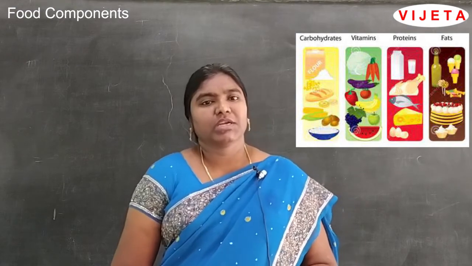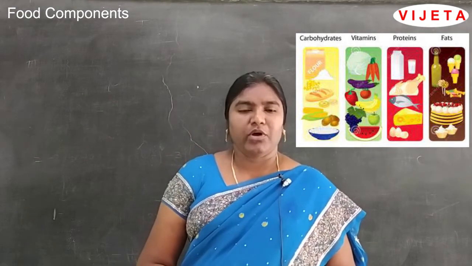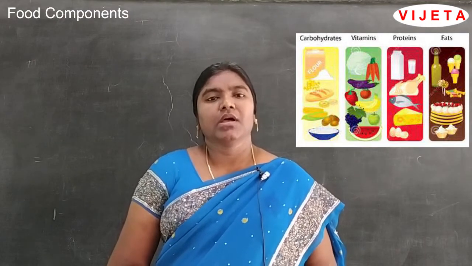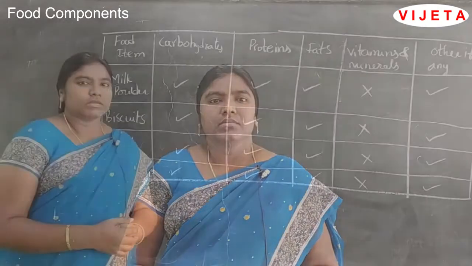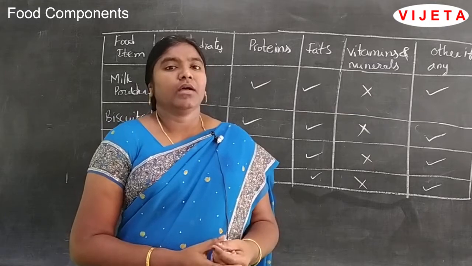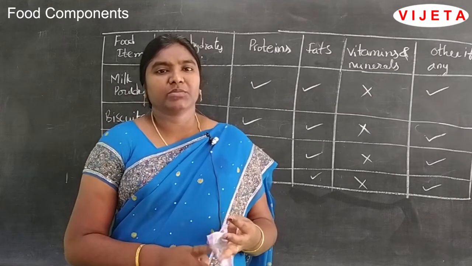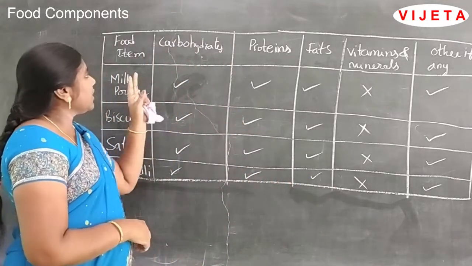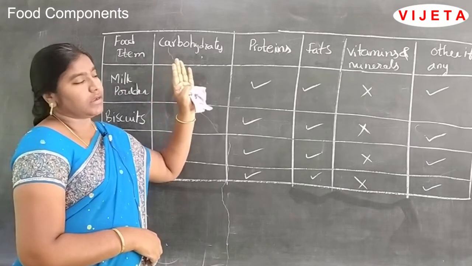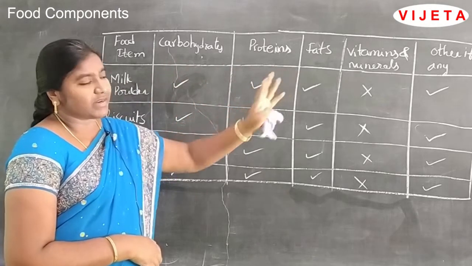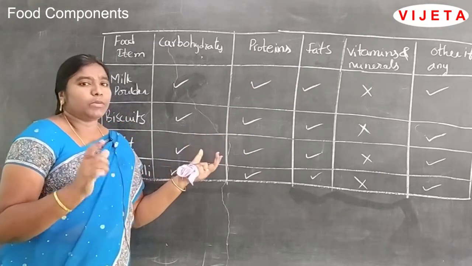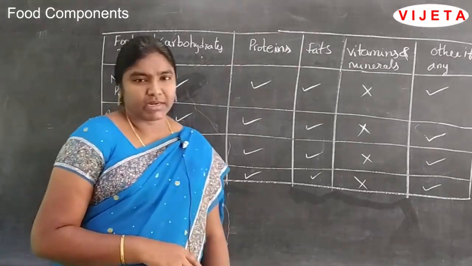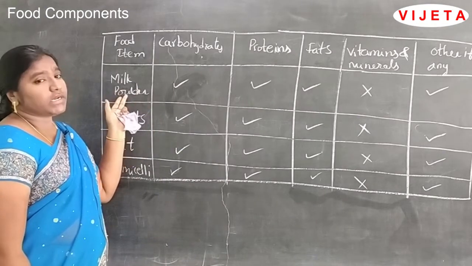Nutrients are nothing but food components. What are the components? Carbohydrates, proteins, vitamins, fats, minerals, and including these, water and fiber in food also. Now let us check. You already buy so many biscuit packets, milk powder packets, ghee packets. If you check, they mention on the packet how many carbohydrates, proteins, fats, vitamins, minerals and others are present in that food item. So if you check any milk powder packet, ghee packet, oil packet, salt packet, or vermicelli, that means semia packet, first take the milk powder.